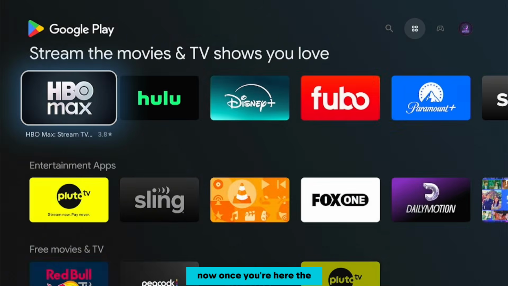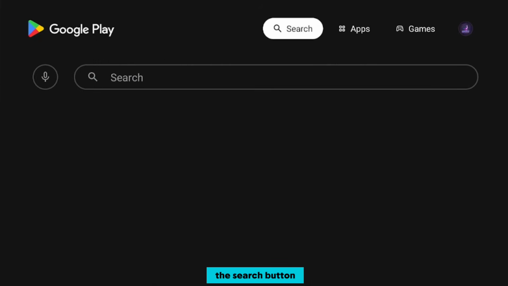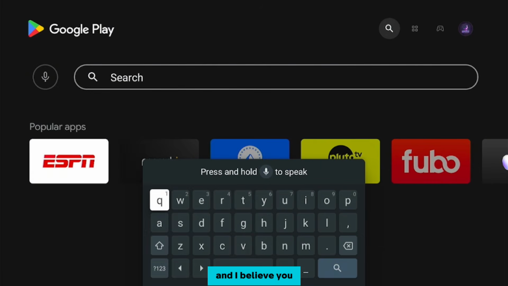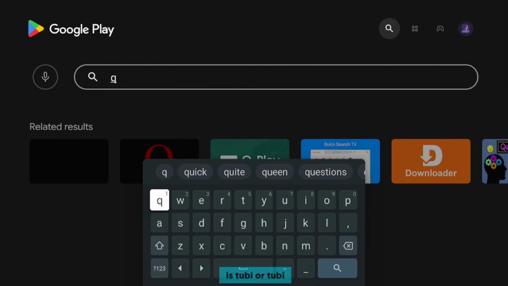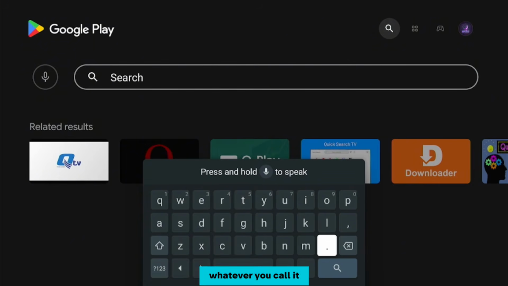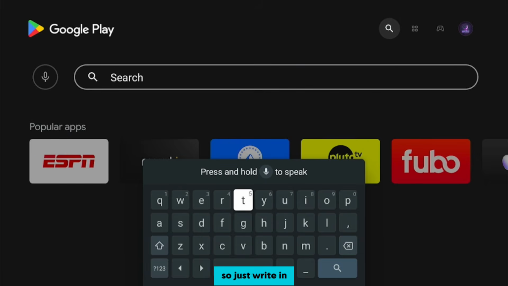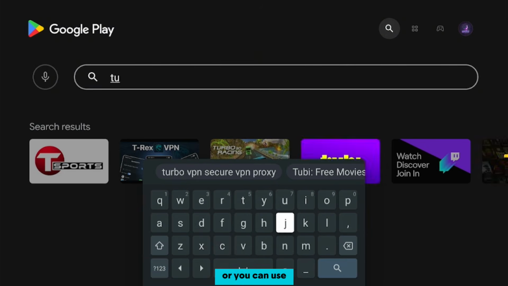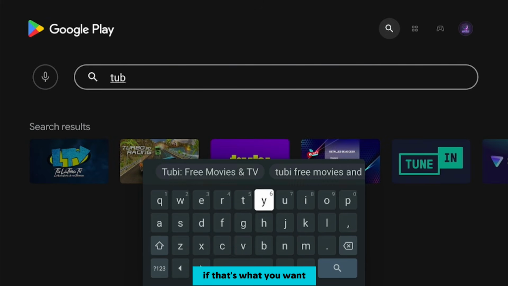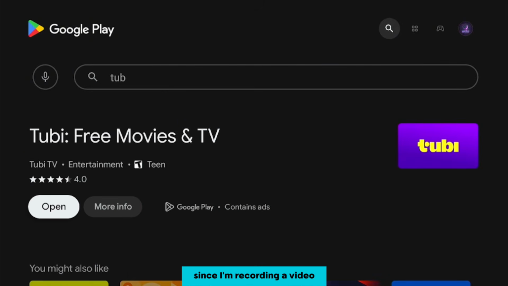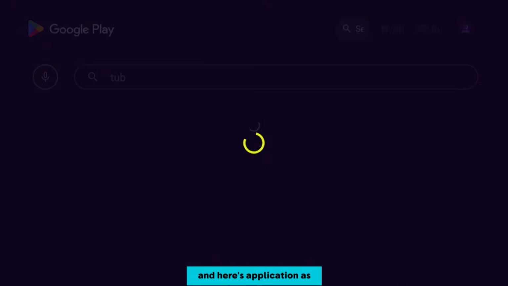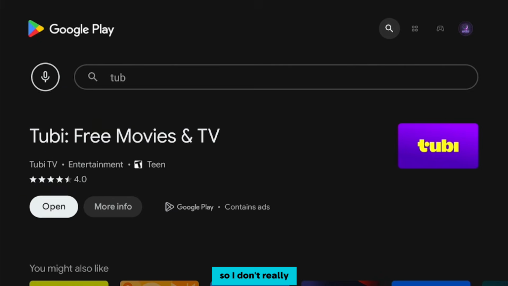Now, once you're here, the simple thing to do is just go over to the search button and search for the application. And I believe you already know by now the application in question is Tubi, whatever you call it. So just write in Tubi, or you can use your Google Voice if that's what you want. But I don't want to use Google Voice since I'm recording a video. So go over here and write Tubi, and here's the application. As you can see, I already had it installed, so I don't really need to install it again. All I have to do is just go ahead and launch it.